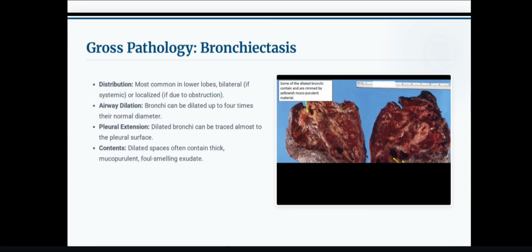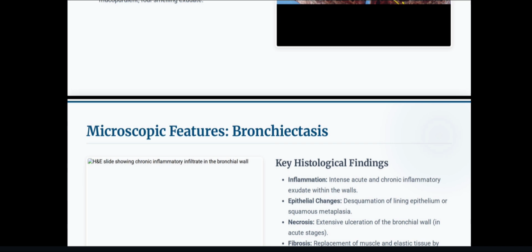Gross pathology. Distribution: most common in the lower lobes, bilateral in case of systemic disease, or localized if due to obstruction. Airway dilation: bronchi can be dilated up to 4 times their normal diameter. Pleural extension: dilated bronchi can be traced almost to the pleural surface. Contents: dilated spaces often contain thick mucopurulent foul-smelling exudate.